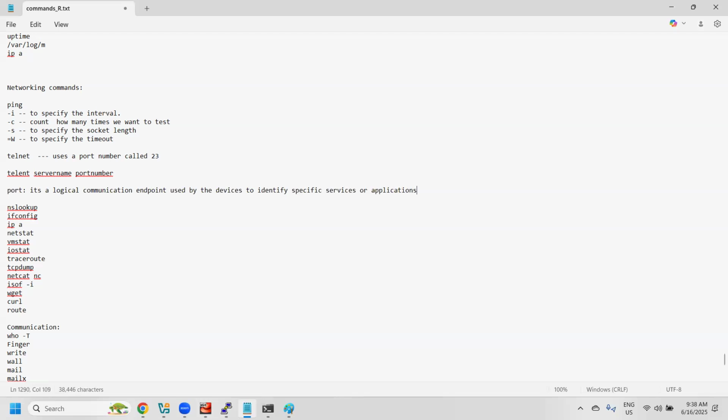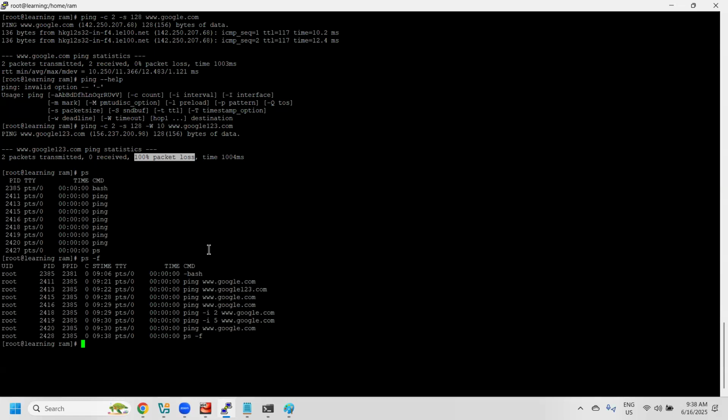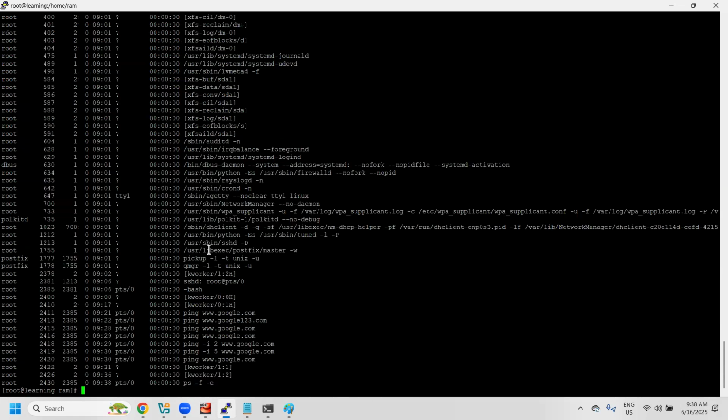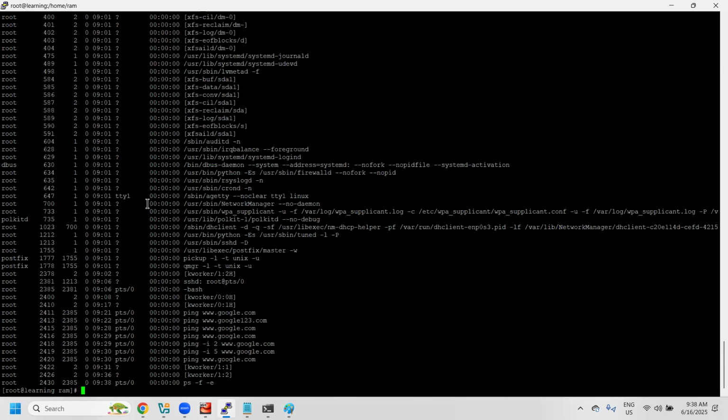Even on Unix, if you go with the ps -ef command, there are a lot of services running. A few services require a port number.